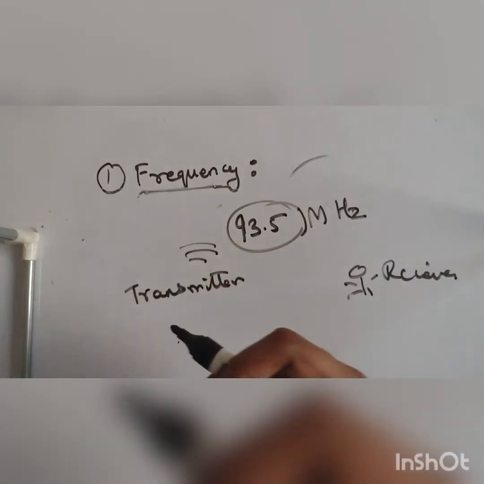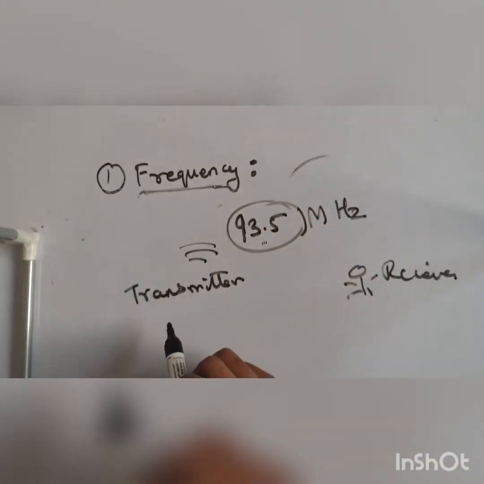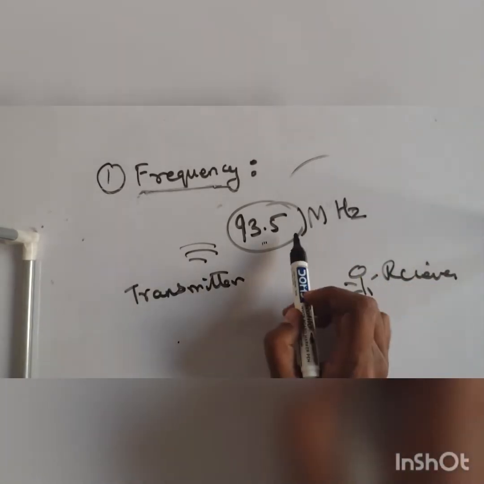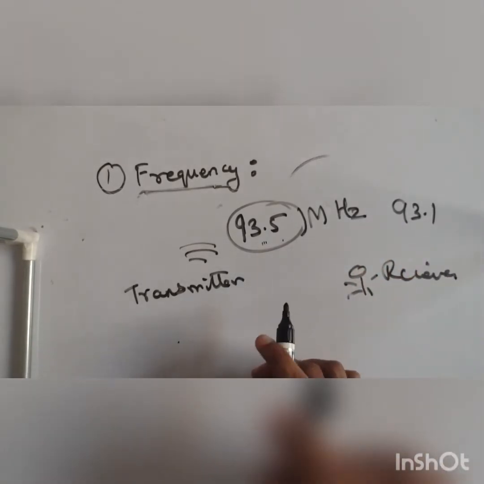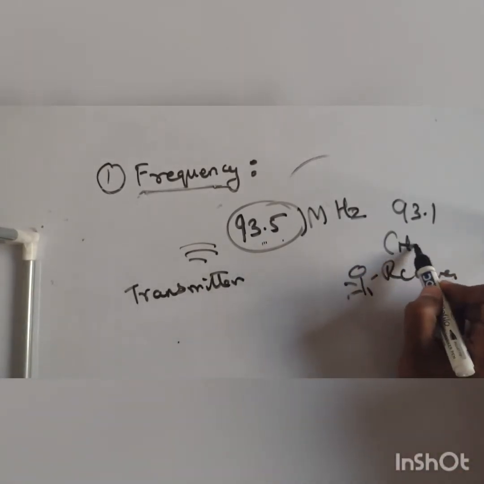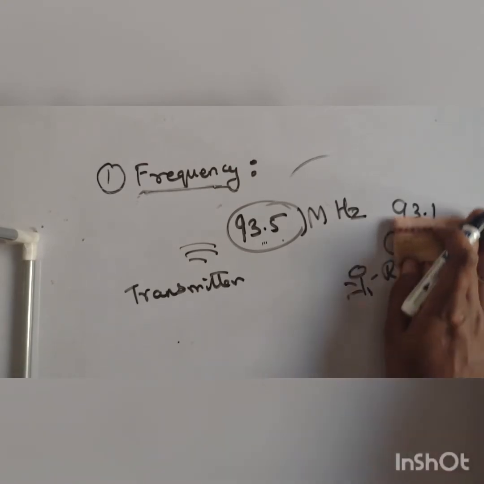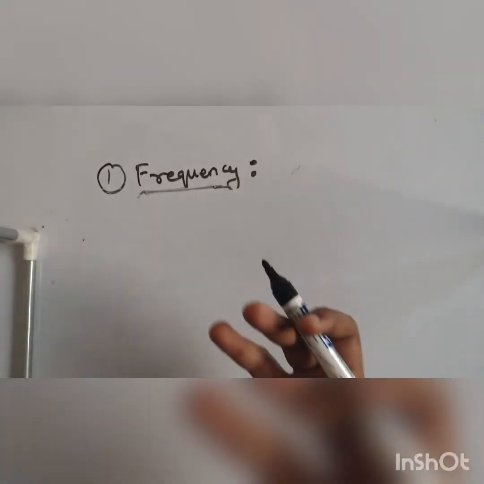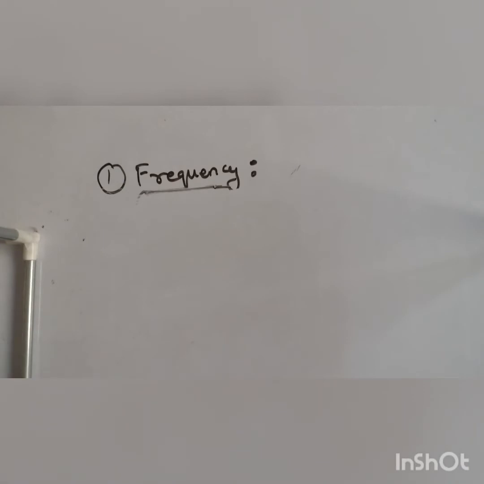The radio company which is handling it, what will it try to do? It will convert the songs into sound waves. Okay. Sound waves at which frequency? 93.5, and it will release them. And here you are the receiver. You are tuning your radio to 93.5. If you tune to 93.1, will you be able to hear? Yes, you will be able to hear, but you will hear disturbance, and that disturbance is known as noise. Okay. When we start sound waves and sound energy, I will explain in much more depth. But understand this: 93.5 megahertz means the sound waves will be repeating themselves how many times? 93.5 million times.